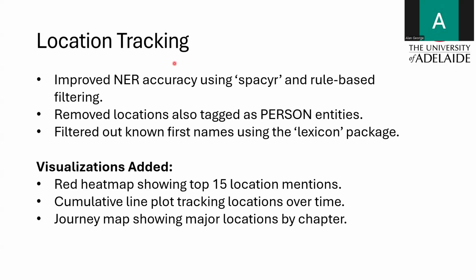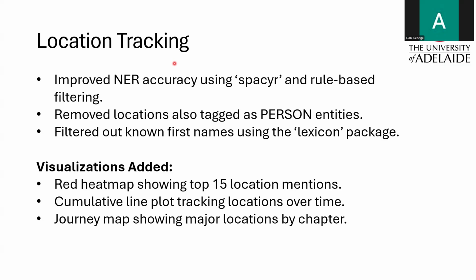Now, moving on to the location tracking, I attempted to do this through the named entity recognition approach, where I used the spaCy package to extract named entities and filter for the geographic locations we wanted. It had tags like GPE, LOC, and FAC. I improved its accuracy by using some rule-based filtering, because I noticed an initial issue where character names like Phileas Fogg and Parsi were incorrectly identified as places.